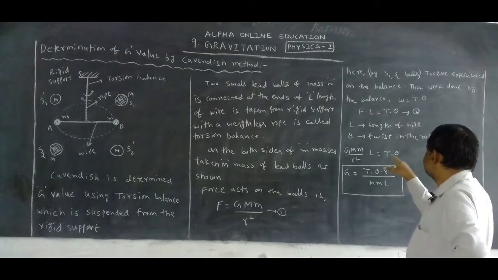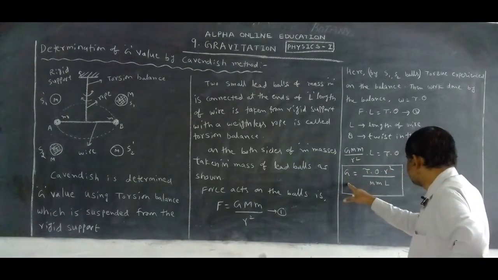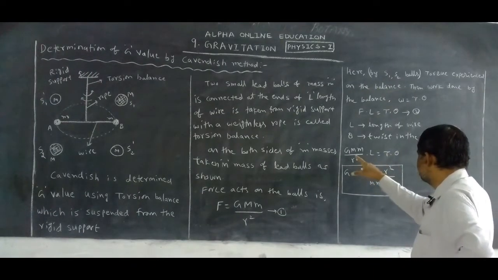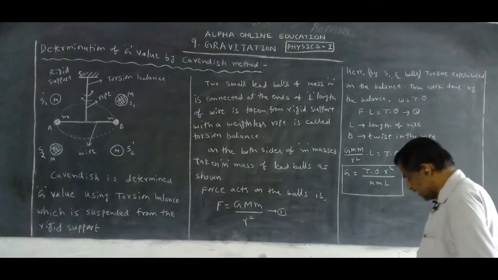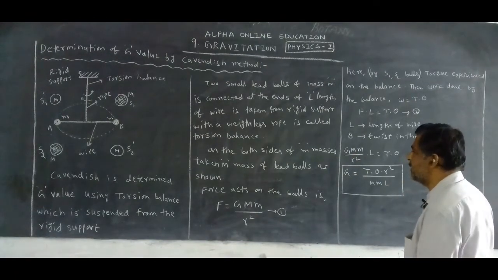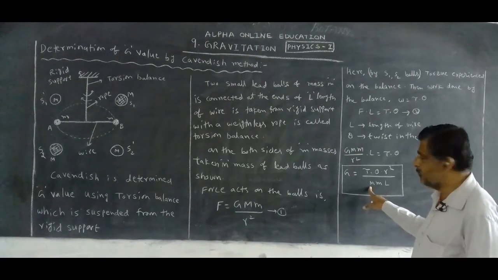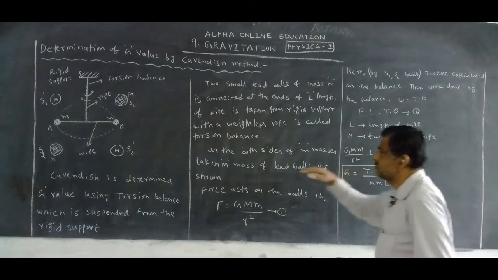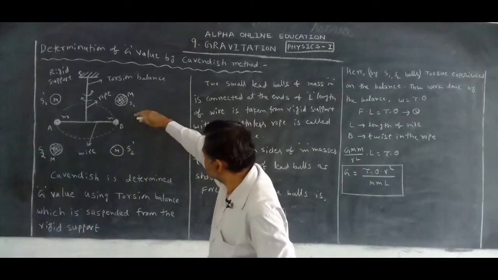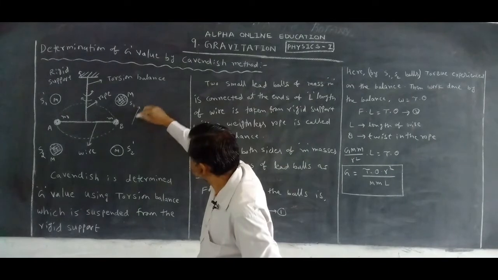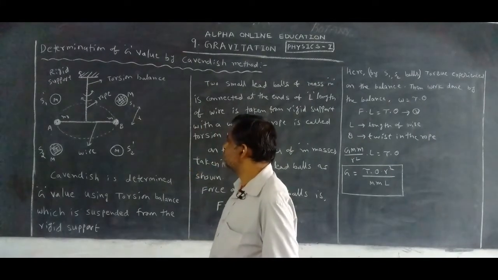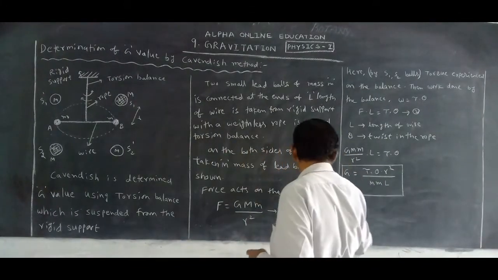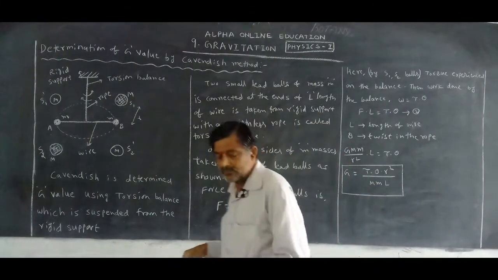L is the length of the wire, tau into theta. Now take G is equal to tau into theta, with R here. Substitute these values: we know the capital M value, small m value, and the length of the wire. This is the distance R. Theta is the twist, and tau is the torque.